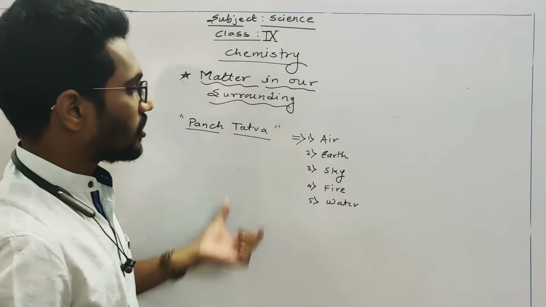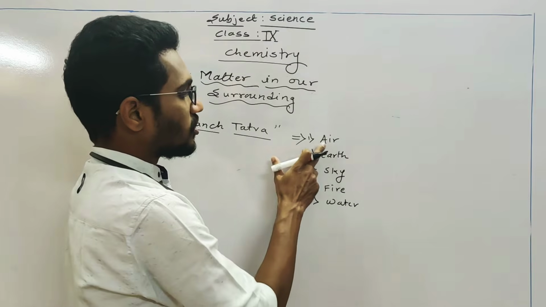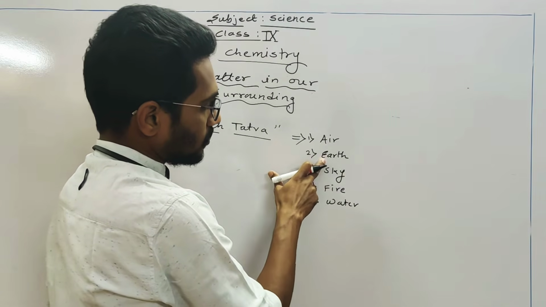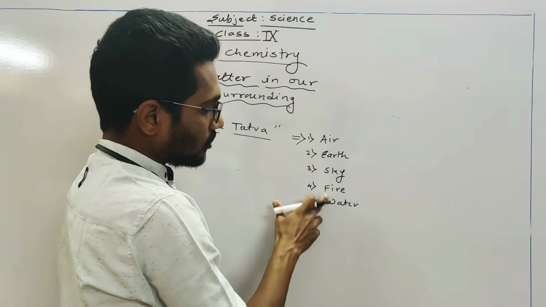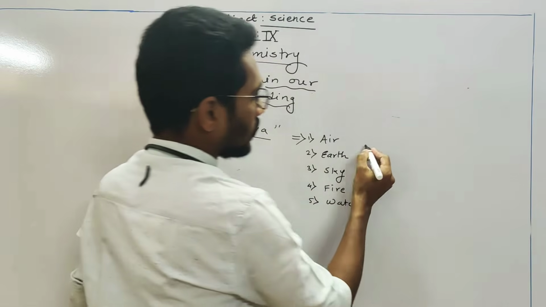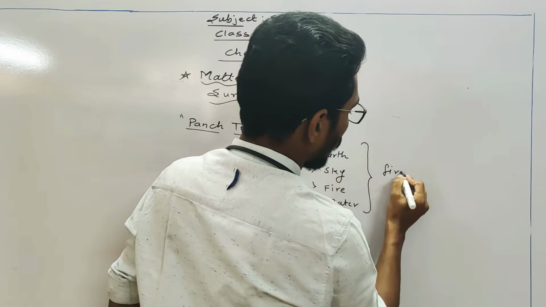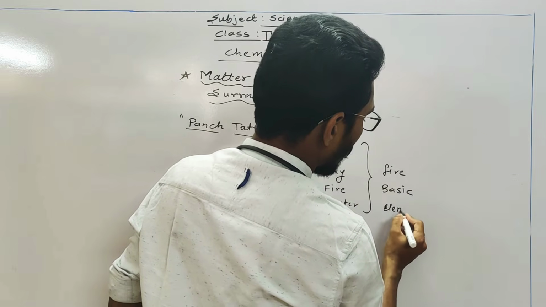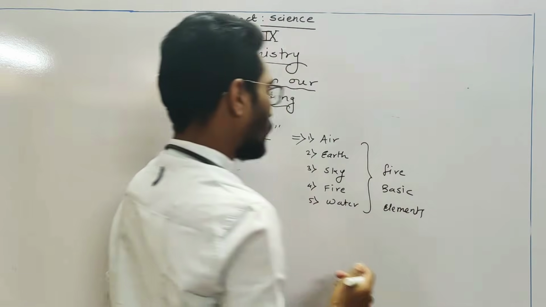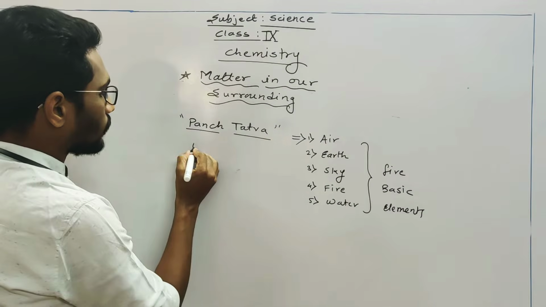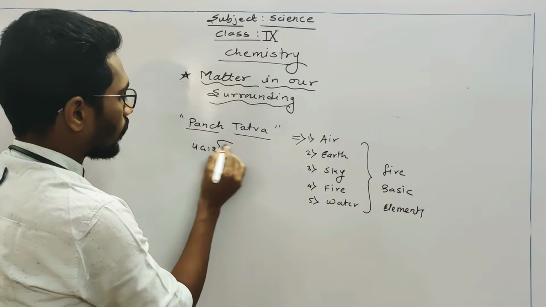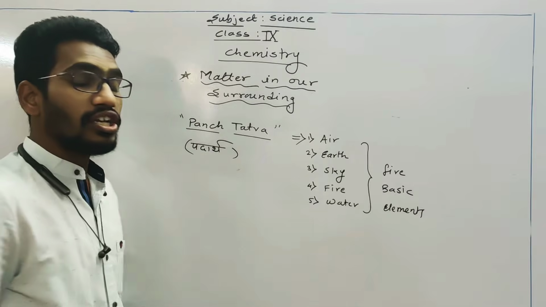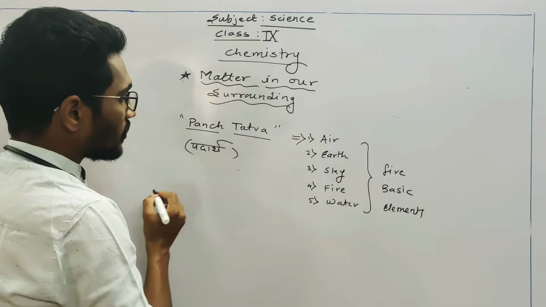Pancha Tattva in Sanskrit, and these are, in Sanskrit, Vayu, Prithvi, Akash, Agni and Jal. These are nothing but the 5 basic elements with which the padartha is made up of. This padartha is in Sanskrit.